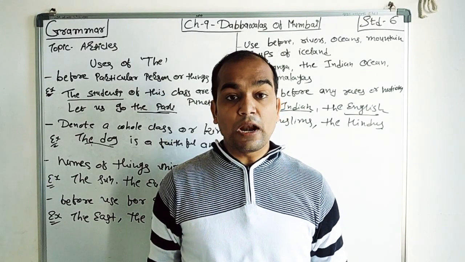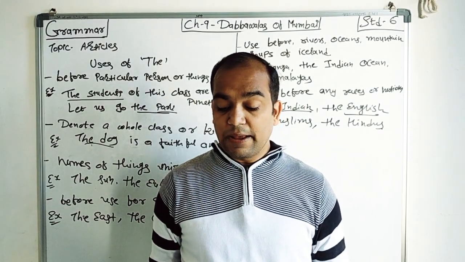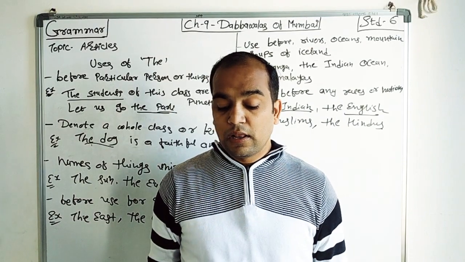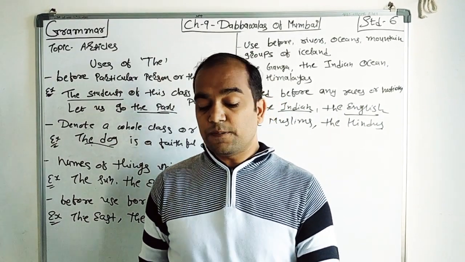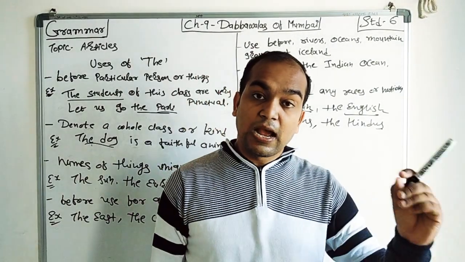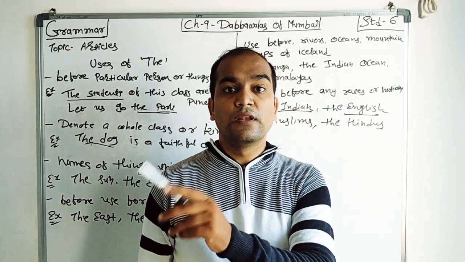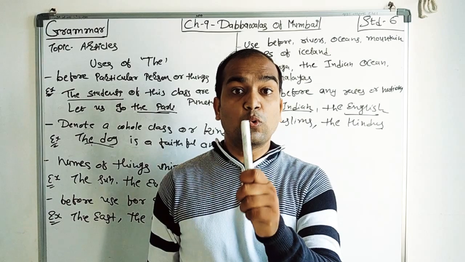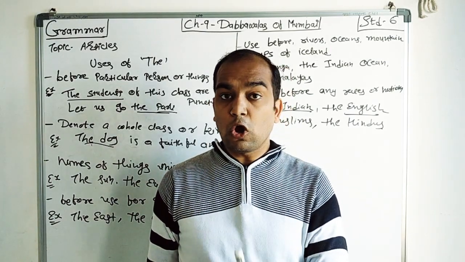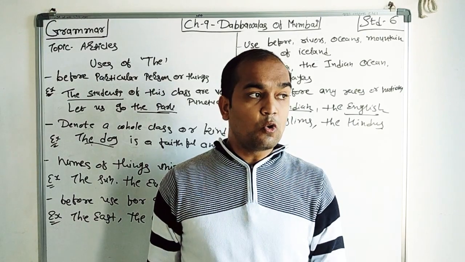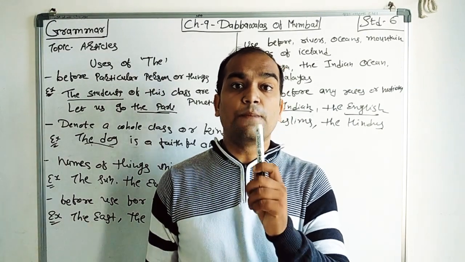Then comes proper nouns, material nouns, and abstract nouns used as common nouns. For example, Kalidas is the Shakespeare of India. See that Kalidas is compared with whom? Shakespeare. That's why we have to use "the Shakespeare", right? If we want to talk about only Kalidas, that time it is a proper noun.